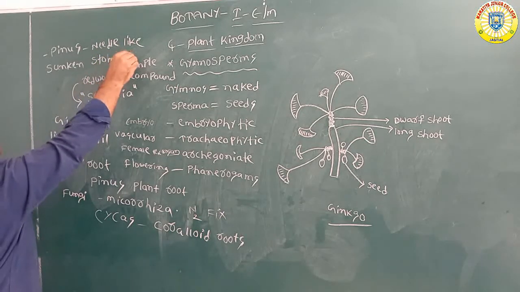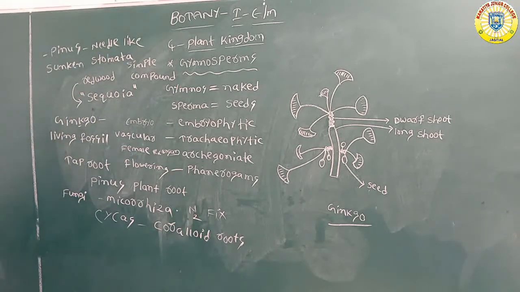What does sunken stomata mean? The stomata are submerged to control water loss. Actually, what is the function of the stomata? Transpiration is carried out through the stomata. The extra water in the plants is lost through the stomata.